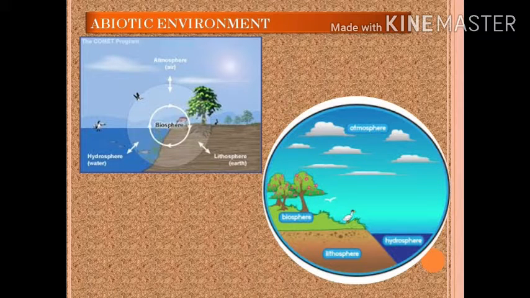And all the living organisms, plants and animals are the major part of biosphere. You can see here in both the pictures. So now we will learn about these 4 major domains of earth so that we can understand our environment well.